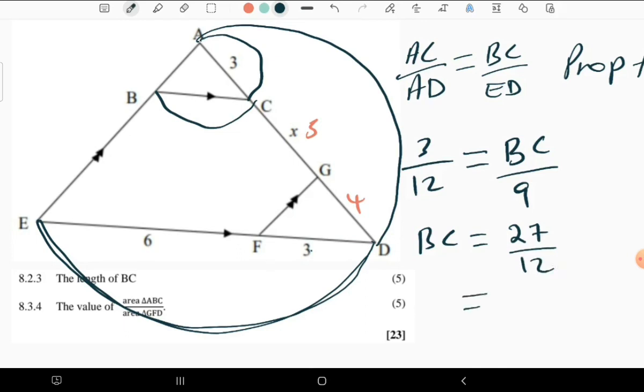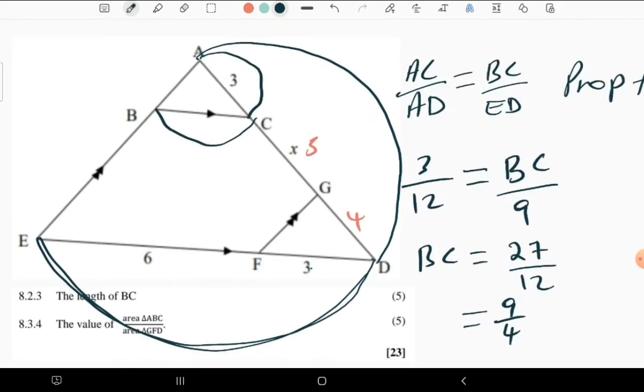Then if we press our calculator to simplify that, 27 over 12 is equal to 9 over 4, which is the same as 2.25. So this is the length of BC using this kind of situation.